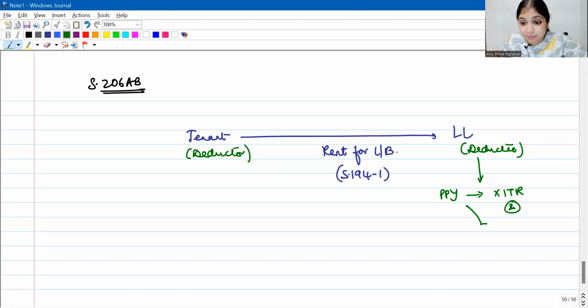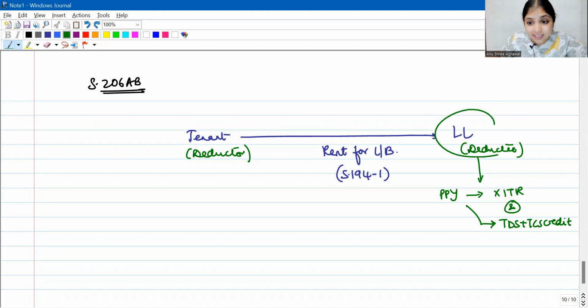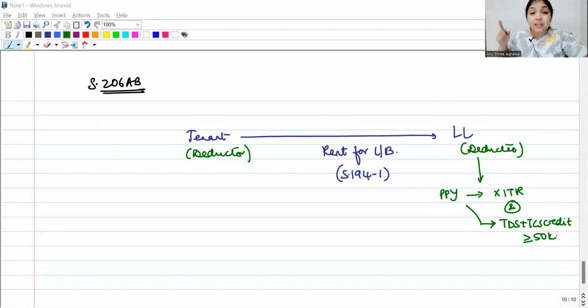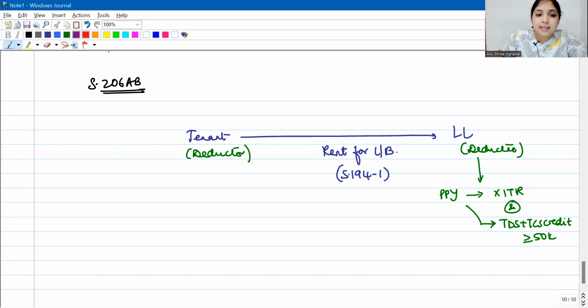And in that preceding previous year, this deductee's TDS plus TCS credit. You know what is TDS, TCS credit, right? Others have deducted tax from his income. Others have collected tax from him already. To that extent, he doesn't have to pay tax during filing his income tax return, self-assessment tax. Again, he doesn't have to pay this much. So his TDS, TCS credit for that preceding previous year is at least 50,000 rupees. If these conditions are fulfilled, then when the tenant is deducting tax on this rent, the rate will change.